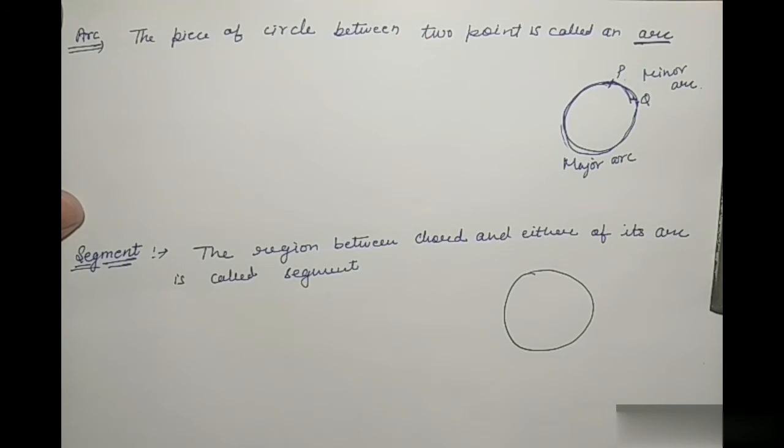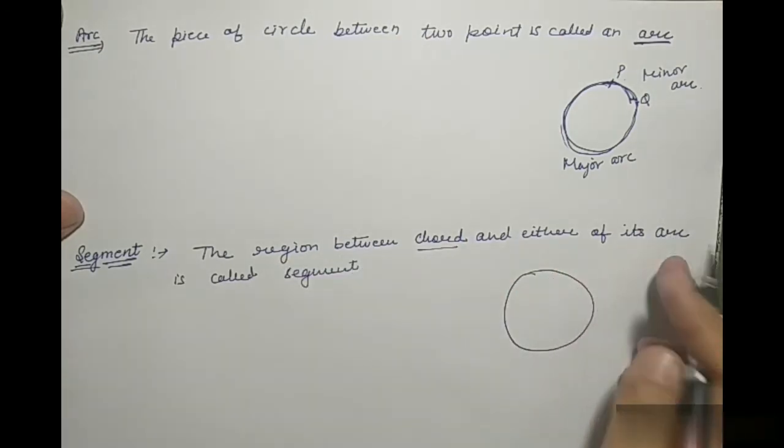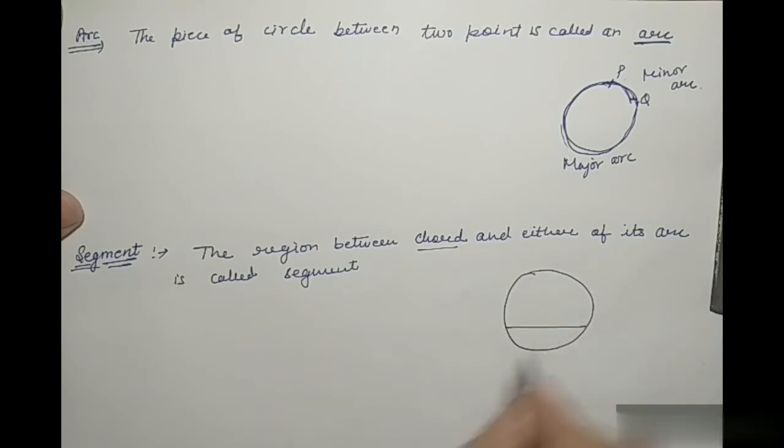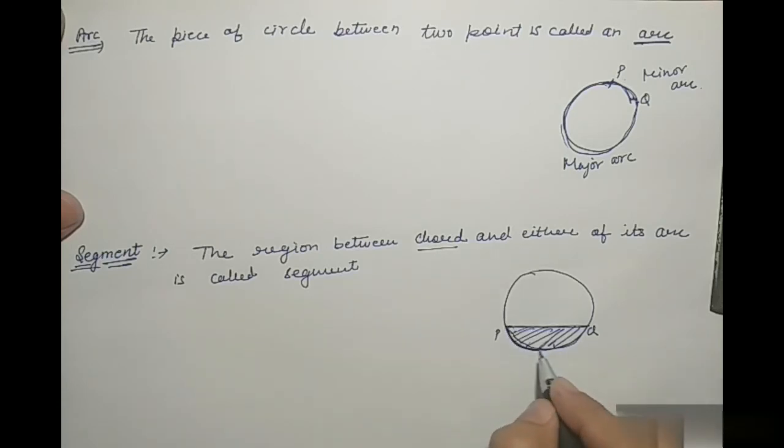The region between the chord and its arc, PQ is our chord, and that one is our arc. So that area is called the segment, and this was a minor segment.